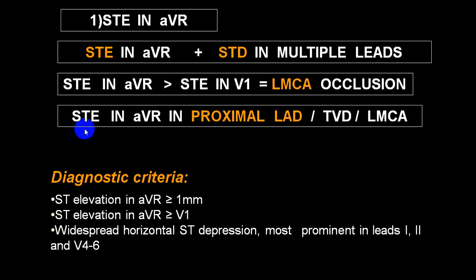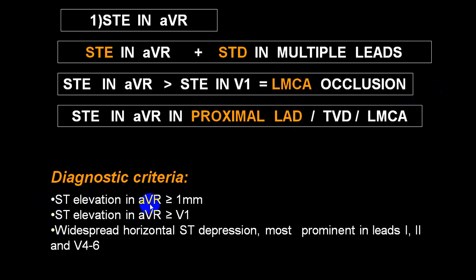Now suppose you get an ST elevation in aVR only, there is not much ST depression, and not much change in V1. It can be a proximal LAD, triple vessel disease, or also an LMC occlusion. So these are some of the conditions. And what type of ST elevation?